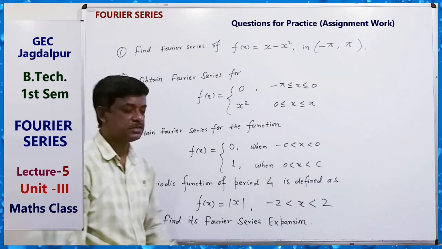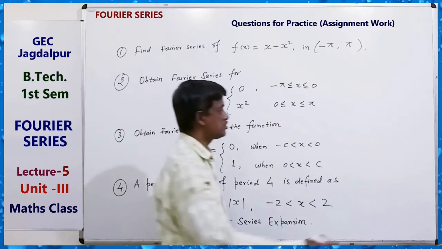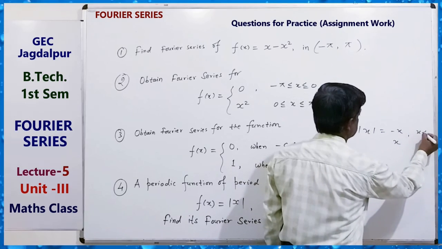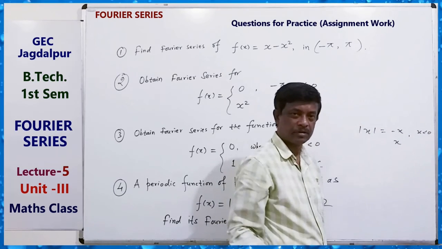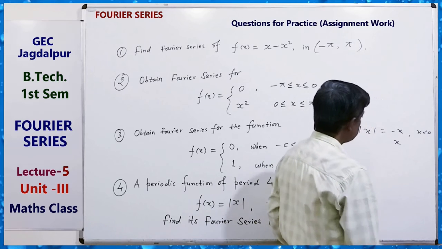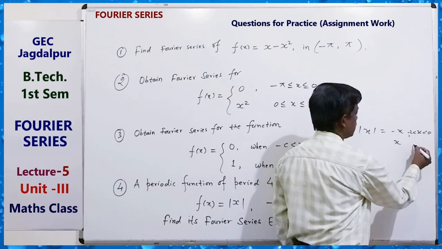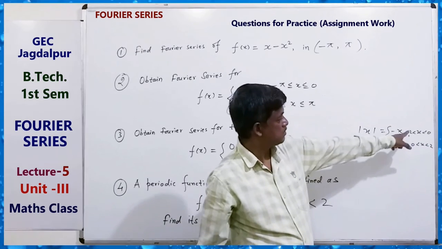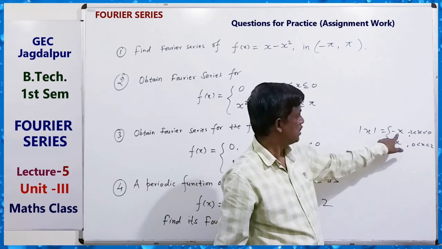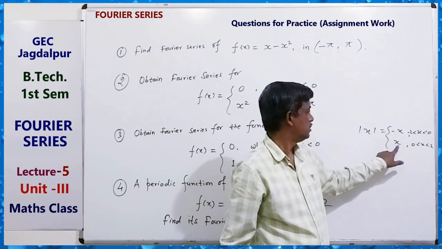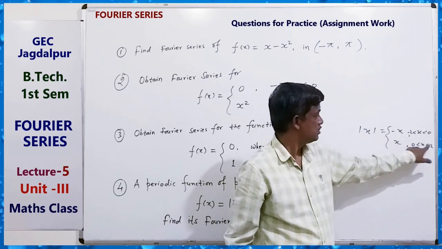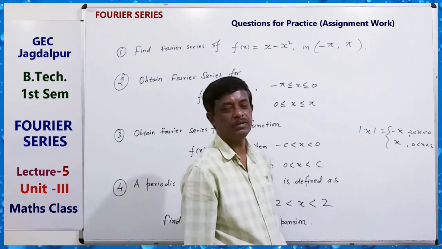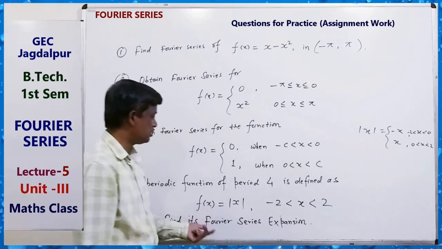Do these questions. Here mod x equals minus x for x less than 0, that is minus 2 to 0, and x for 0 less than x less than 2, because its negative side is this. So this interval will break into minus 2 to 0 and 0 to 2, and this will be the function f(x). So you can get the Fourier series expansion.